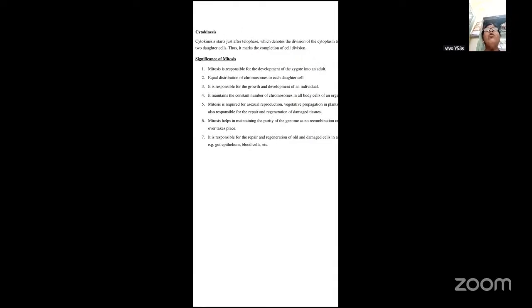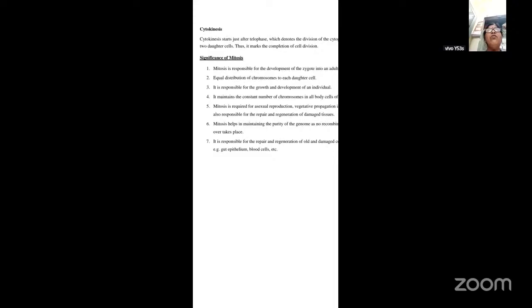Now, coming to cytokinesis. I have told you that karyokinesis is nothing but the division of the nucleus. Once the nucleus divides, the cytoplasm also should divide because the parent cell has to get divided into two daughter cells. How can it get converted into two daughter cells unless the cytoplasm divides? So the cytoplasm also has to undergo division to form the two daughter cells. So karyokinesis is always followed by cytokinesis. First the nucleus will divide, followed by the division of the cytoplasm.